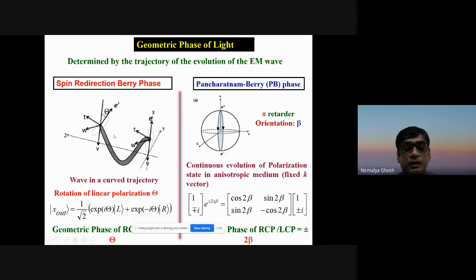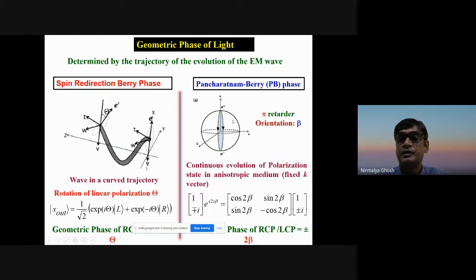Any such rotation, we know that if it is an optical rotation of linear polarization, is necessarily interpretable as a phase difference between left and right circularly polarized light. So a phase difference of 2 theta between them will give a rotation of polarization of theta. This theta, which is dependent on left and right circularly polarized light, is the corresponding geometrical phase. It does not depend on the path length and does not depend upon the material property either. It only depends upon the twist angle of the optical fiber. So this is one variant of the geometrical phase.